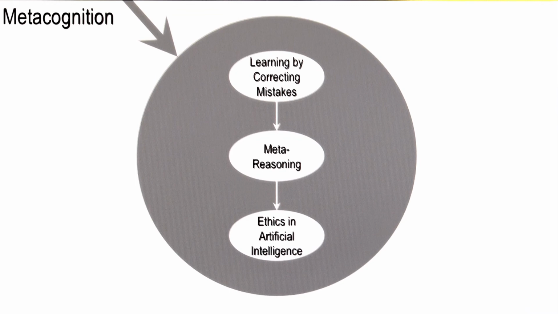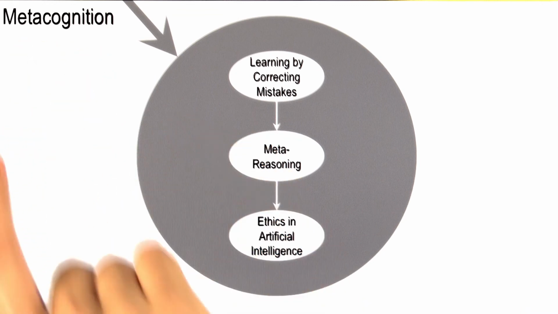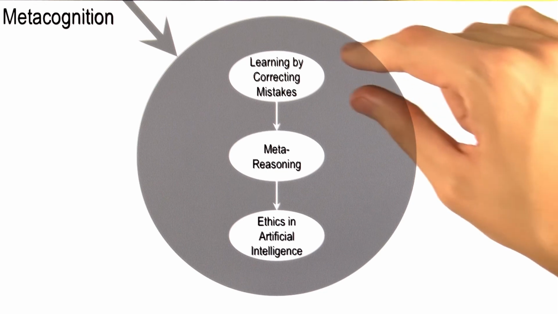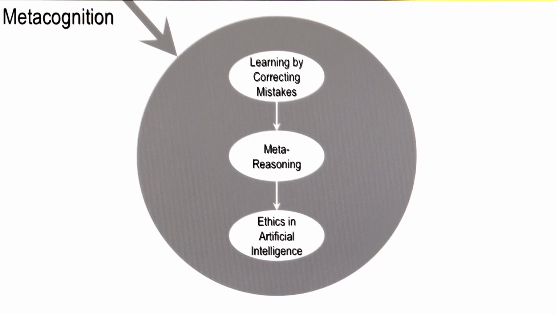Then we closed the class by talking about metacognition. Metacognition enabled agents to reason about their own reasoning, or think about their own thinking, or have knowledge of their own knowledge base. We started off by talking about learning by correcting mistakes, where an agent could look at a mistake it's made in the past, isolate the mistake, explain the mistake, and then fix the mistake so it didn't happen again. This was one narrow instance of the broader idea of meta-reasoning.